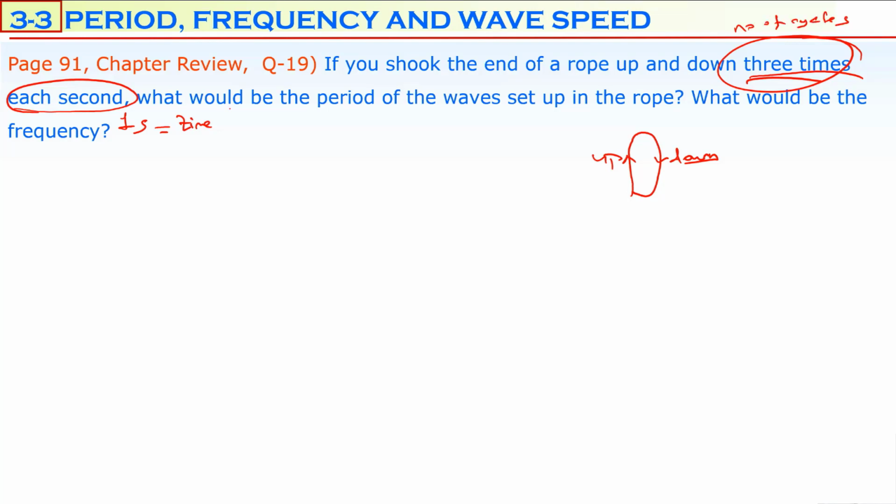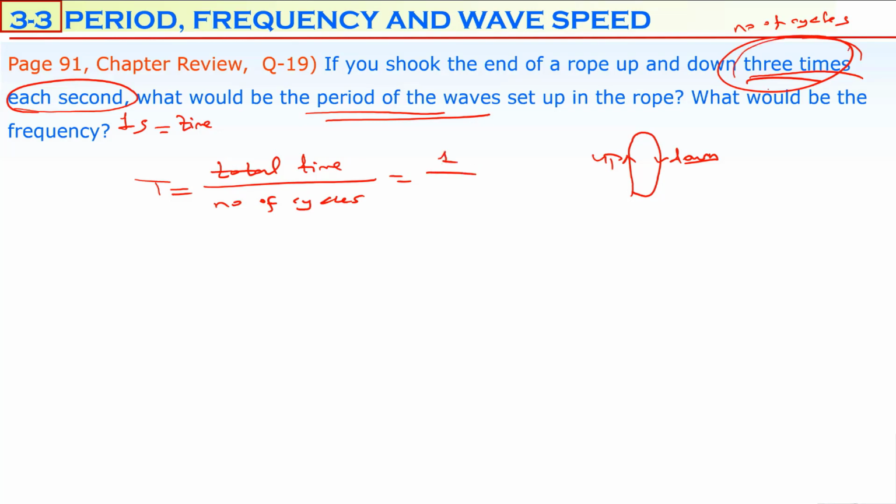What would be the period of the wave in the rope, and what would be the frequency? We know the period is equal to total time divided by number of cycles, just like in simple harmonic motion. Total time is given as 1 second. How many cycles are there in 1 second? 3 times means 3 cycles.